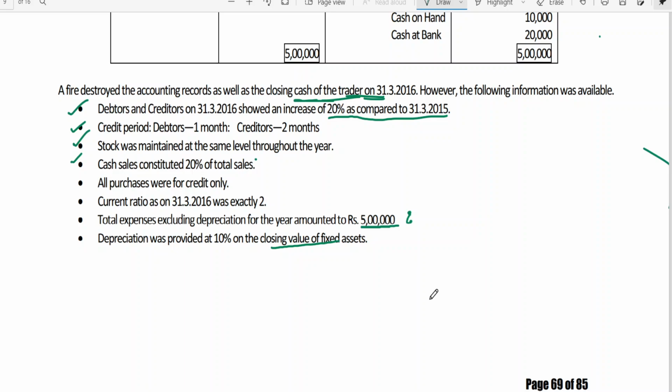The 17th problem is simple. The unexpired insurance that has been given is nothing but prepaid insurance. And there you have to open the debtors account, bills receivable account, creditors account, and bills payable account. I think you'll get something like a gross profit of 3,34,100, net profit 1,29,970, and balance sheet 3,24,200. That's a straightforward problem. I think you might have done it. And next class, the fifth problem, you work out.